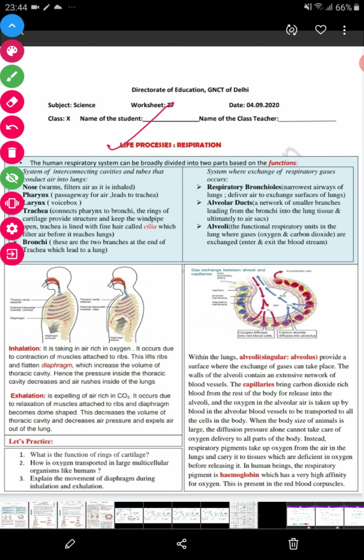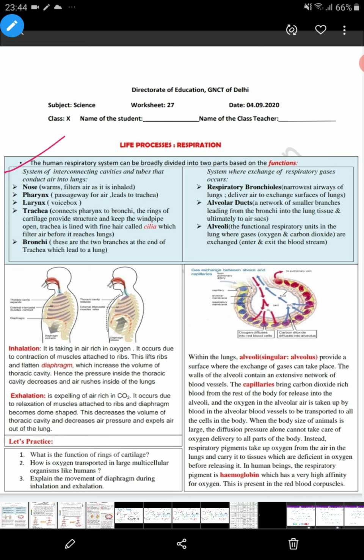In continuation of our respiration part, today we will discuss the human respiratory system, which is broadly divided into two parts based on their function. First, the system of interconnecting cavities and tubes that conduct the air into the lungs, and second, the system where exchange of respiratory gases occurs.